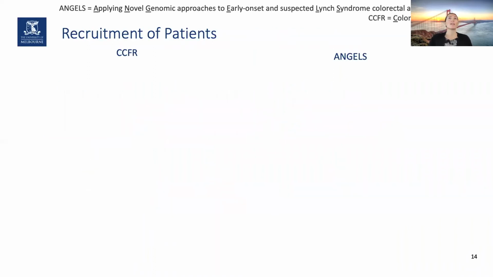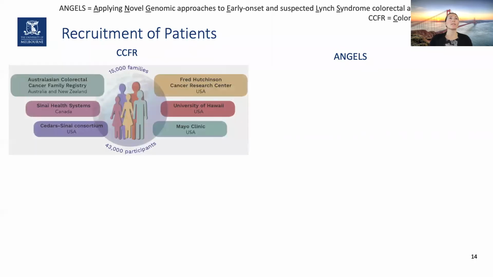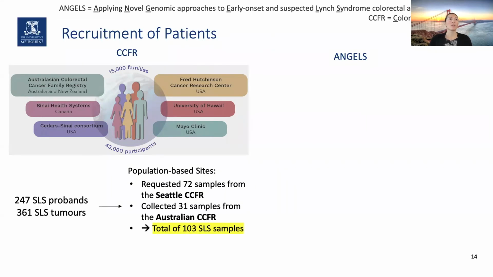So the patients are recruited from two studies, the CCFR and the ANGEL study. The CCFR has so far recruited more than 43,000 participants from 15,000 families from 6 sites around the world. From those 247 SLS probands I identified earlier, we requested 72 samples from the Seattle site and collected 31 samples from the Australian CCFR, which gives us a total of 103 samples from a population-based approach.